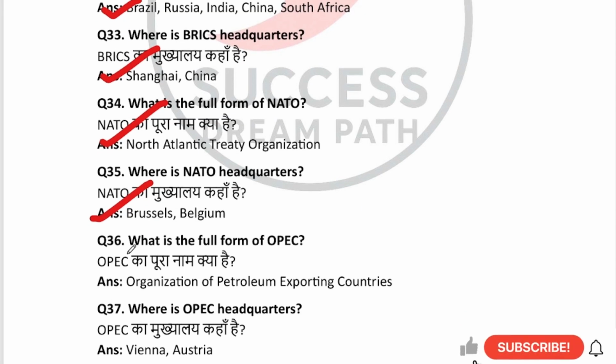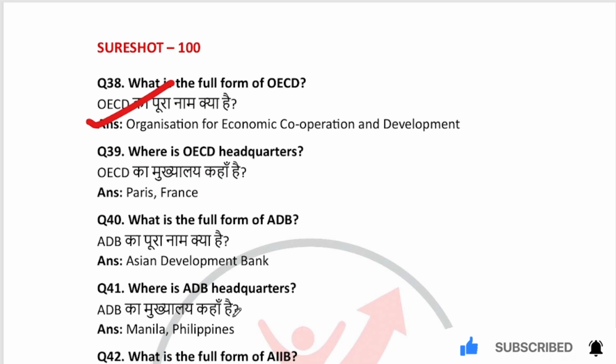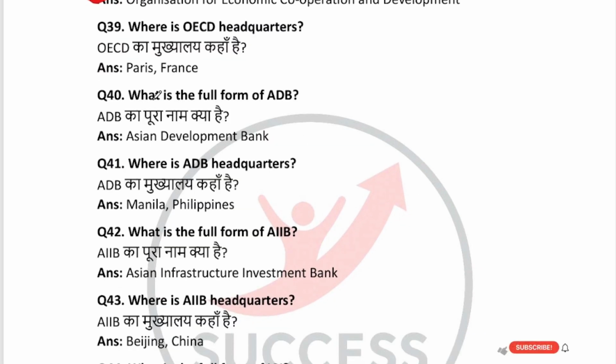What is the full form of OPEC? Organization of Petroleum Exporting Countries. Where is OPEC headquarters? Vienna, Austria. OECD का पूरा नाम क्या है? व्हाट इज द फुल फॉर्म ऑफ OECD? ऑर्गेनाइजेशन फॉर इकोनॉमिक कोऑपरेशन एंड डेवलपमेंट। Where is OECD headquarters? Paris, France में। What is the full form of ADB?